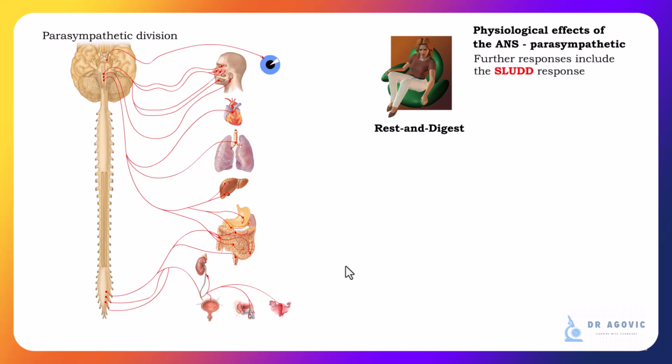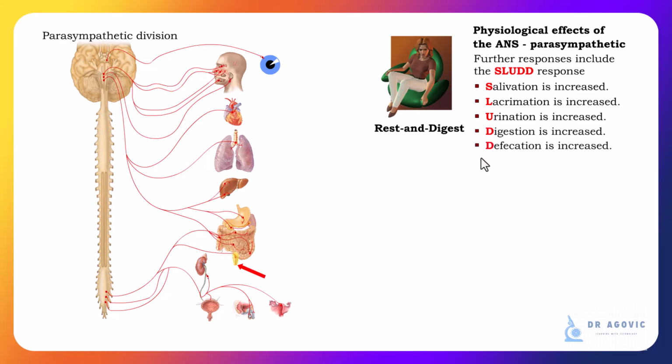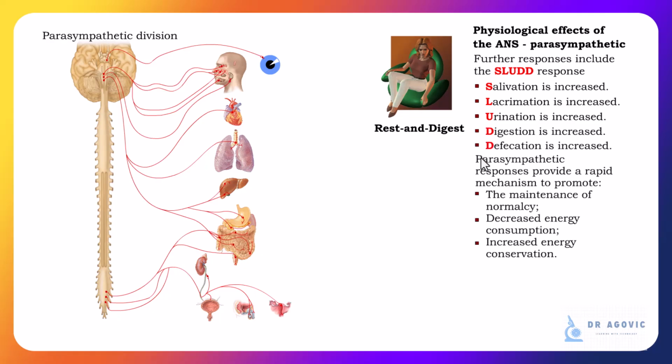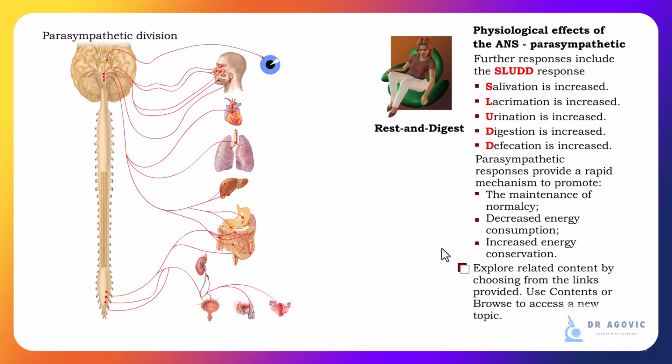In addition, a group of parasympathetic responses known as SLUD include S: salivation is increased. L: lacrimation is increased. U: urination is increased. D: digestion and defecation are increased. In general, parasympathetic responses provide a rapid mechanism to promote the maintenance of normalcy, decrease energy consumption, and increase energy conservation.